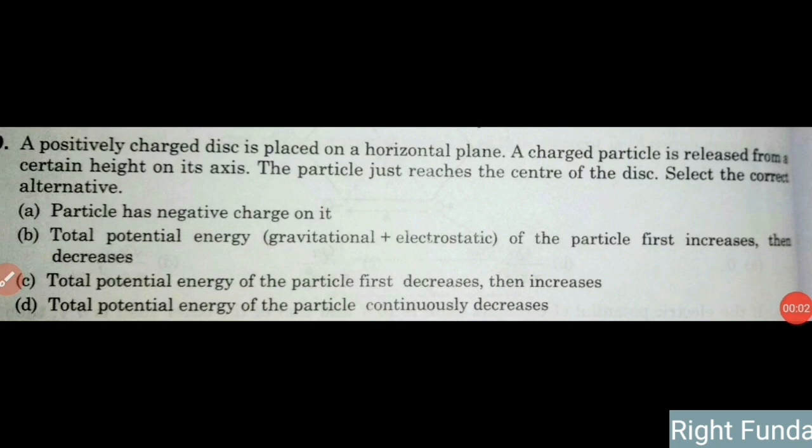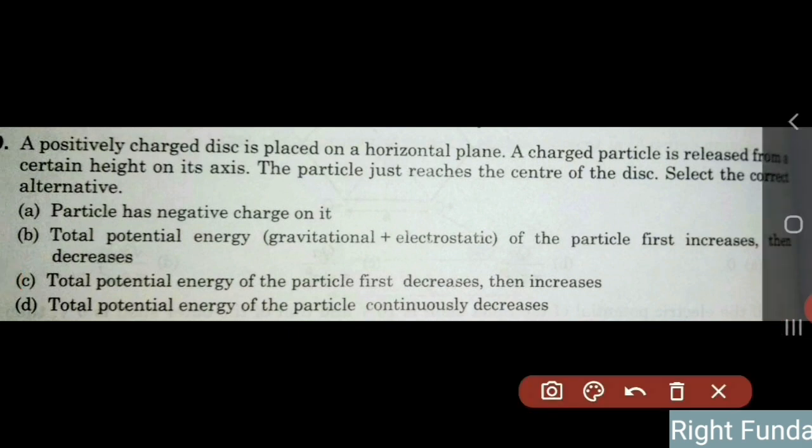Here is another conceptual question from electrostatics. A positively charged disk is placed on a horizontal plane and a charged particle is released from a certain height on its axis. The particle just reaches the center of the disk. Select the correct alternatives. Is the particle negatively charged? Is the total potential energy, gravitational plus electrostatic, of the particle first increasing then decreasing? Does it first decrease then increase? Or does it continuously decrease? So we'll try to understand the question.